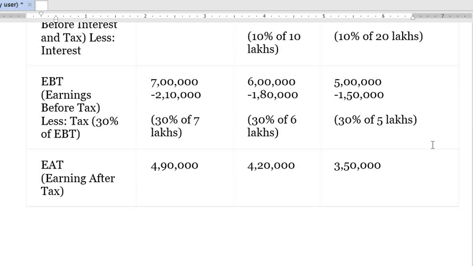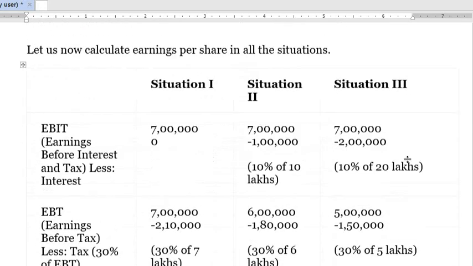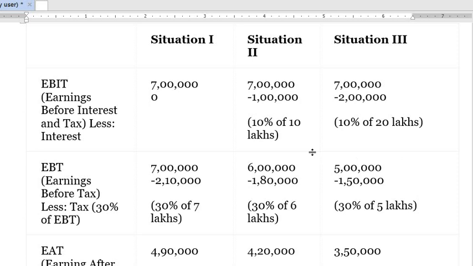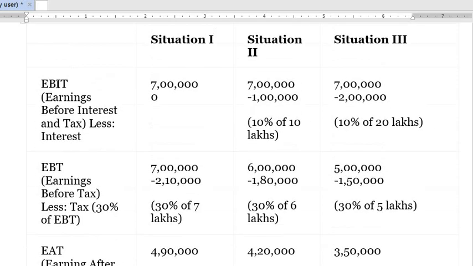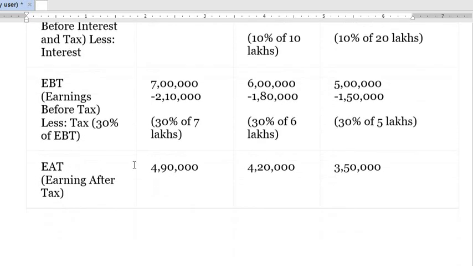Let's revise one more time. In situation 1 there was no debt. In situation 2 there was a debt of 10 lakh rupees. In situation 3 there was a debt of 20 lakh rupees. The interest rate is 10%. From earning before interest and tax, we first reduce interest. In the first situation there was no debt, so there is no interest. In the second situation there was a debt of 10 lakh rupees, so we are deducting 1 lakh, and we are deducting 2 lakh in the third situation.